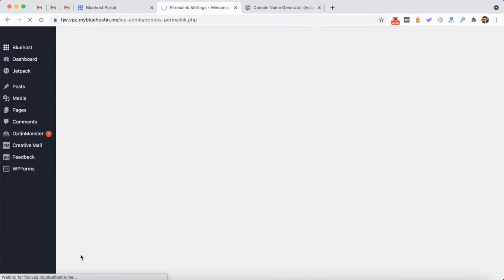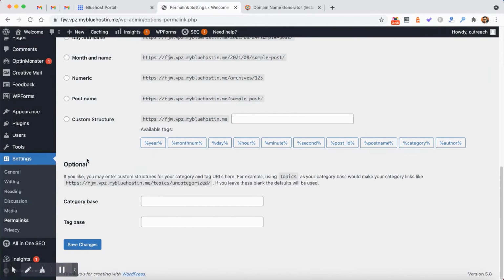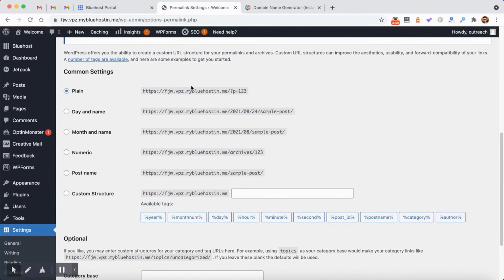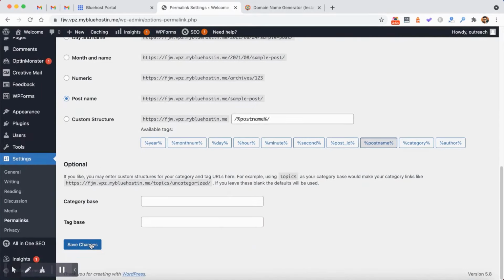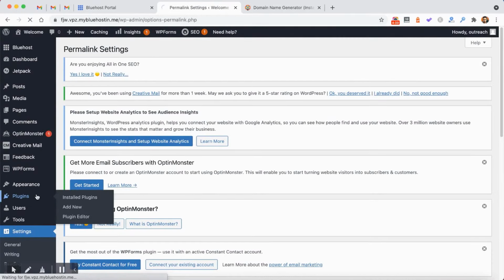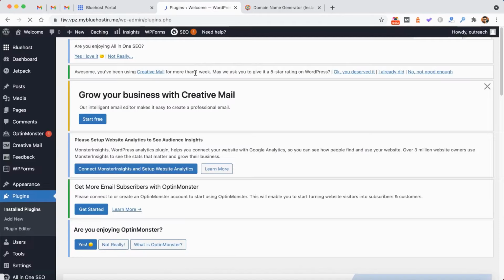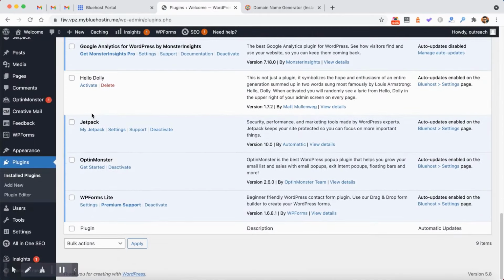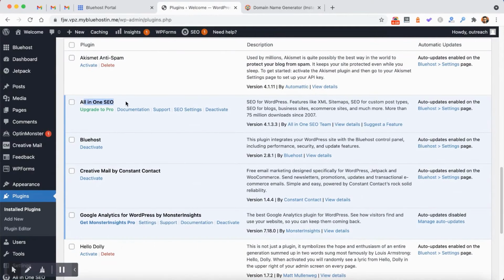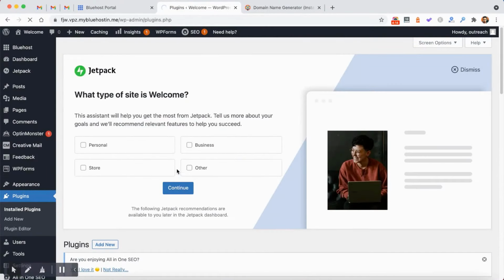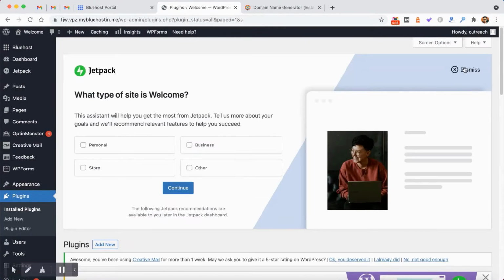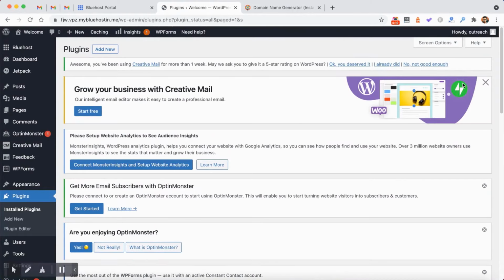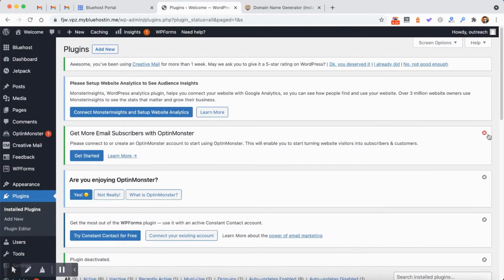Now the first thing after setting up any WordPress website, I recommend you change the permalink structure. Choose the post name and click on save. That's the first thing I will always do for any new website I launch. And then you can install the required plugins. For example, for an SEO plugin, I do not recommend All in One SEO. I will choose Yoast SEO or Rank Math plugin. So let's go ahead and install Yoast SEO as well.